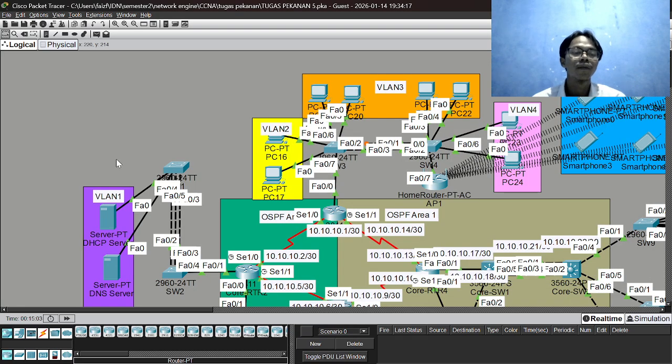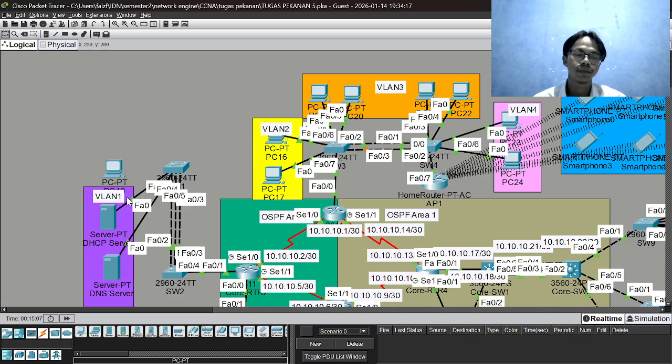And if we check, for example, we add this VLAN 1 and this interface we change to here, and after that